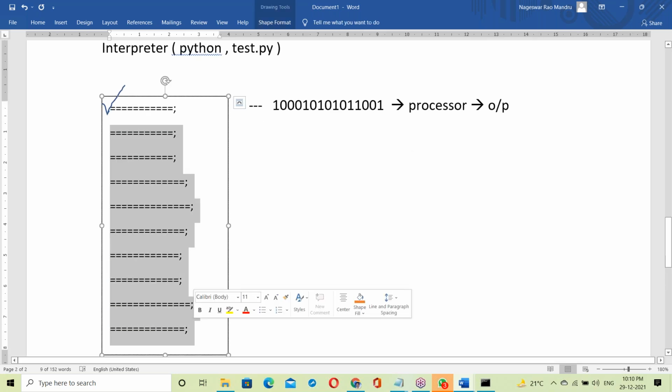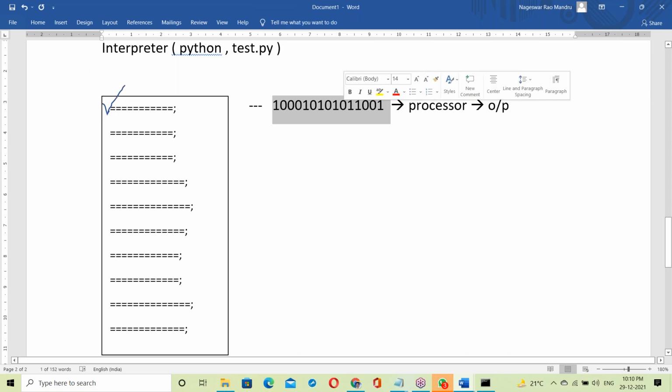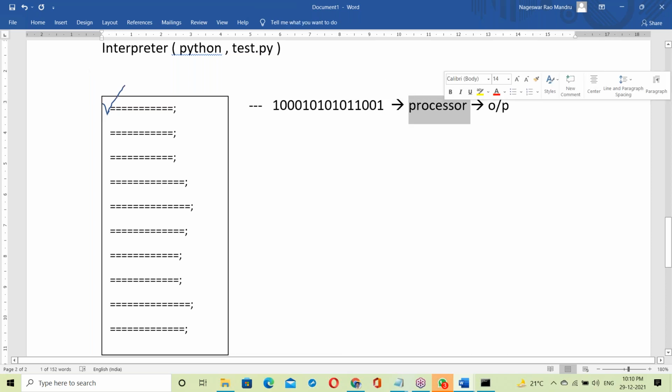The next coming statements may be right or wrong. The interpreter never thinks about the next coming statements. Suppose the first statement is correct: it immediately converts into binary format and is given to the processor, generating output. So the first line is over, the first line is correct, execution completed.